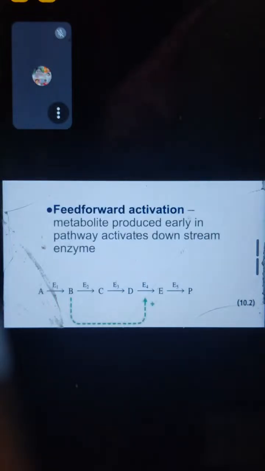And there is feed-forward activation and feed-forward inhibition. Both are the case. What does feed-forward mean? Let's say for any pathway in between, here I showed A, B, C, D, E, F, P is there.